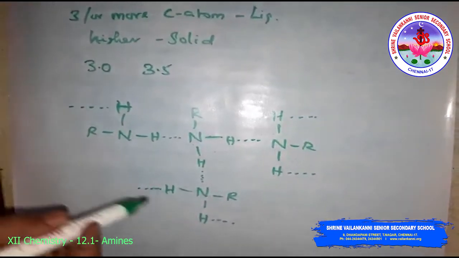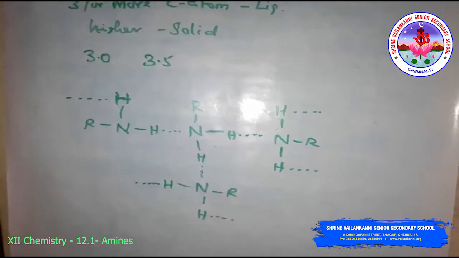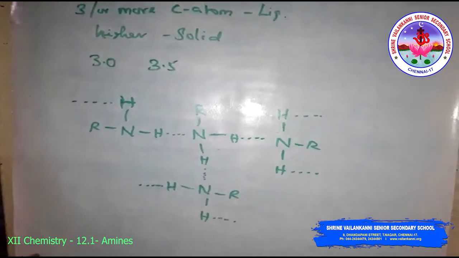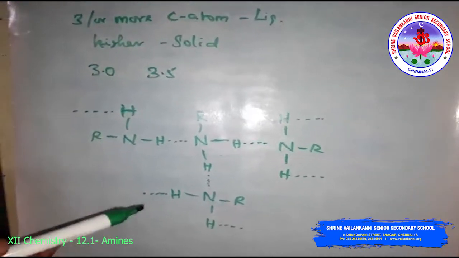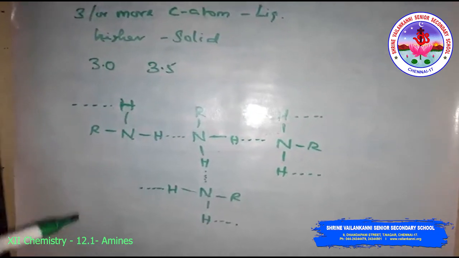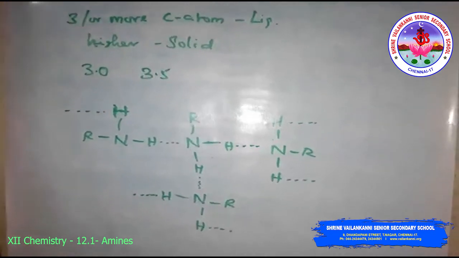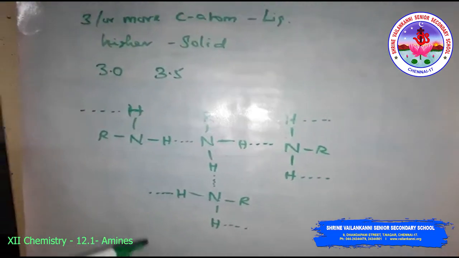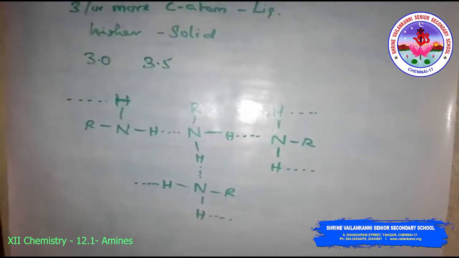So this is the intermolecular hydrogen bonding in the primary amine. Usually this intermolecular association is more in the primary amine than the secondary amine, as there are two hydrogen atoms available for hydrogen bond formation in it. The tertiary amine does not have intermolecular association due to the absence of hydrogen. Because in the tertiary amine there is no hydrogen atom.